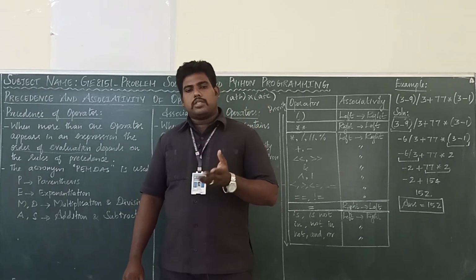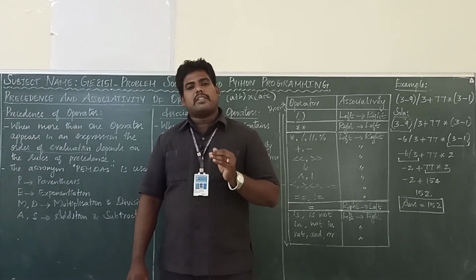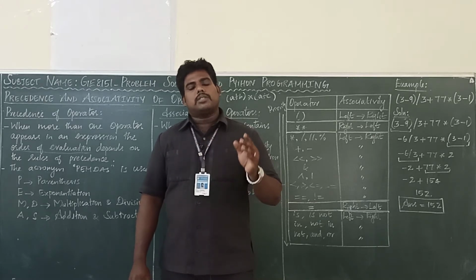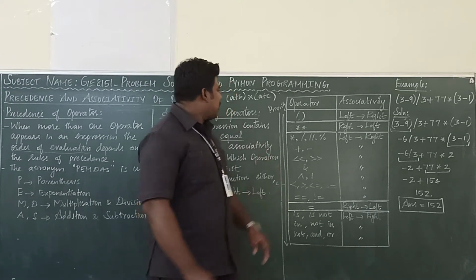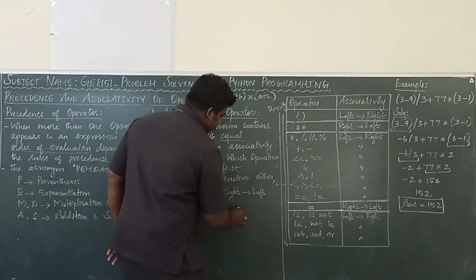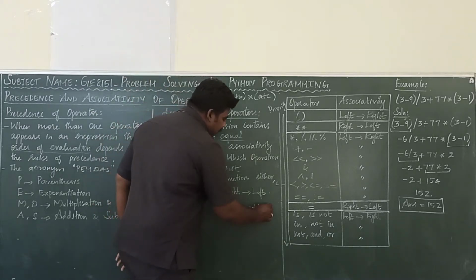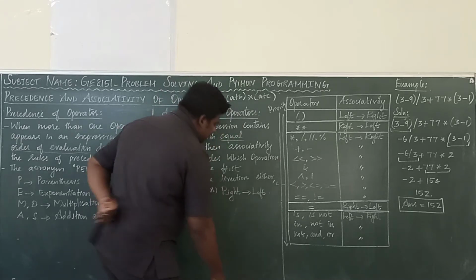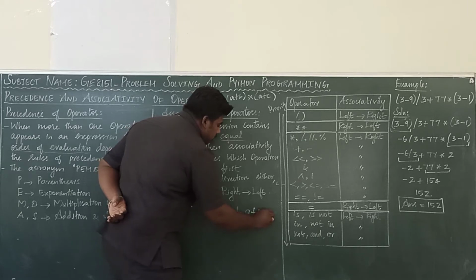In your school days you studied mathematics, right? An expression is nothing but a combination of operands and operators. A plus B equal to C or C equal to A plus B. This is an expression. For example, C equal to A plus B. This is a simple expression. And multiplication into C. See this example. D equal to A plus B into C.